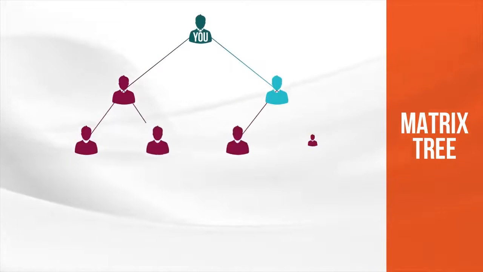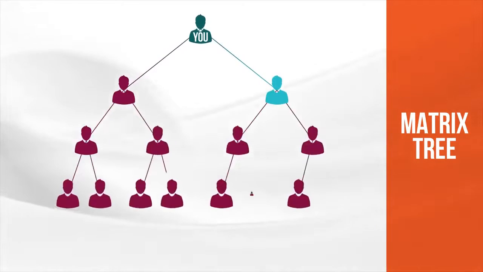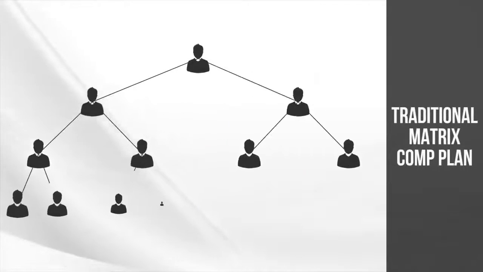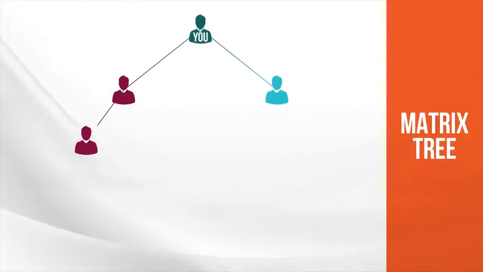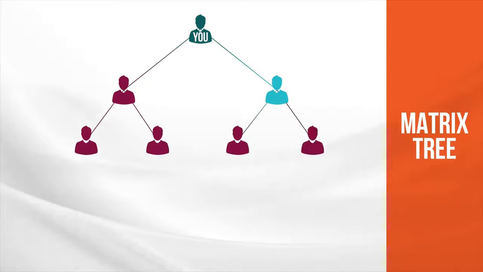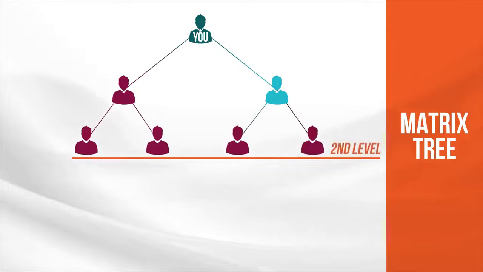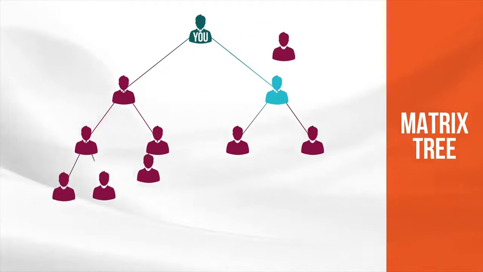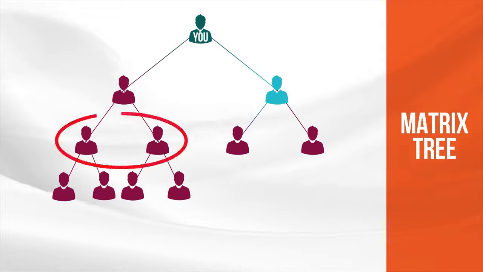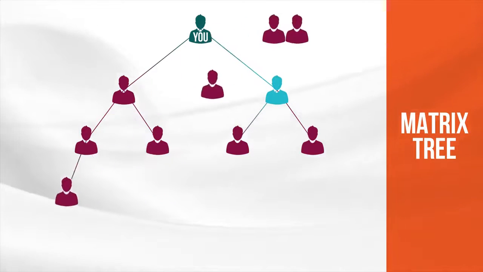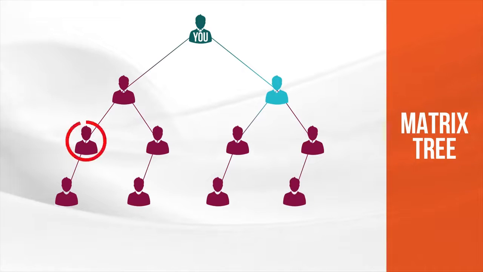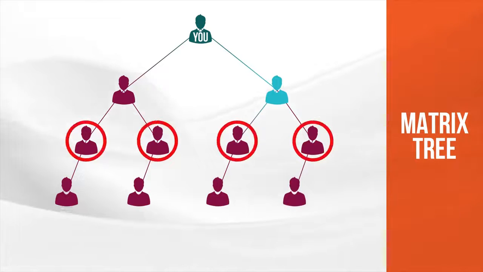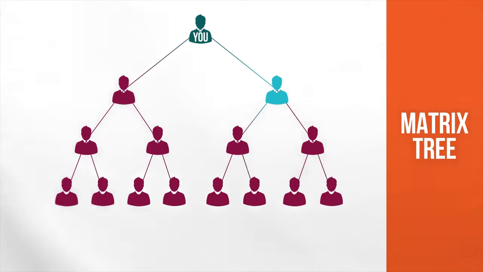Now, one unique thing we do to distribute spillover to help the maximum amount of people win is, unlike traditional matrix compensation plans that fill left to right, the LiveGood matrix fills all the left positions in the level first and then all the rights. So if this is your second level, for example, and you enrolled 4 more people, instead of them going 1, 2, 3, 4 and only helping these 2 people, we place them 1, 2, 3, 4 like this, so all 4 people on this level get spillover before the next person starts filling the right sides.